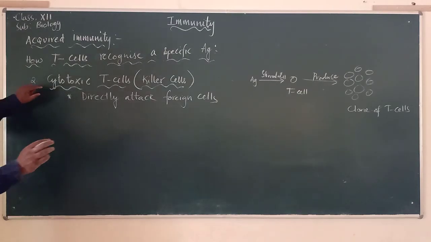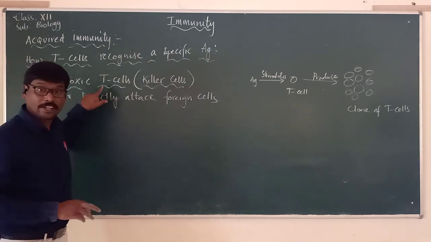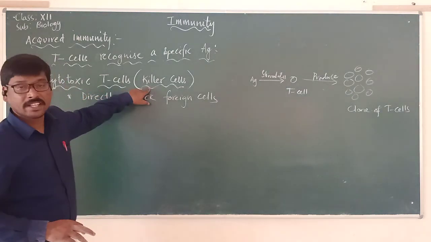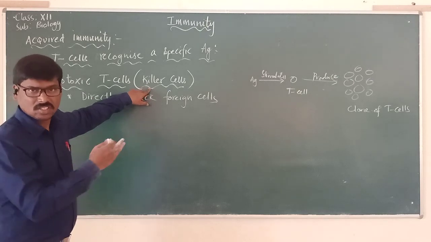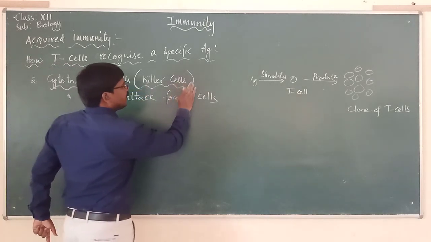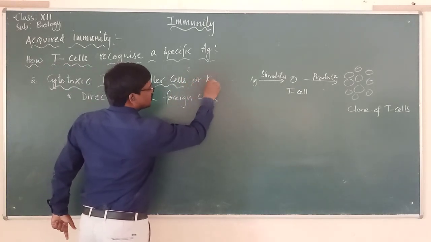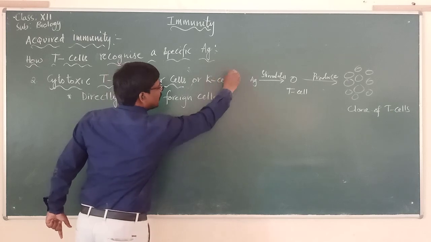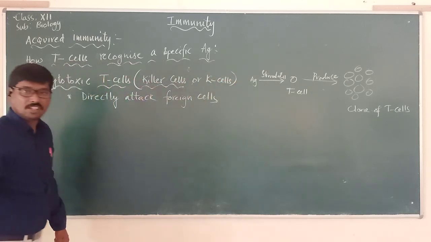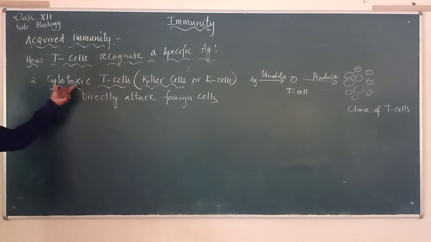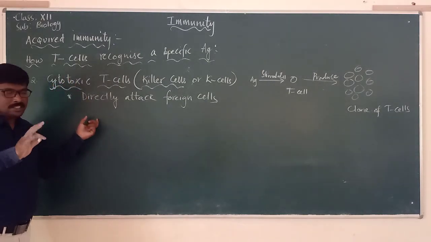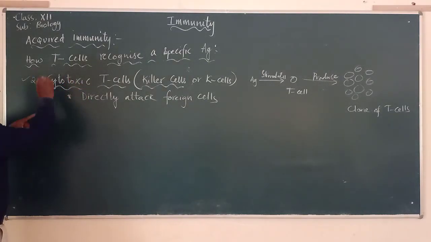So the second type of T cells are cytotoxic T cells. Otherwise they can be called killer cells, as we have just seen. In short, we can also call them K cells. Otherwise cytotoxic T cells. From where are they formed?